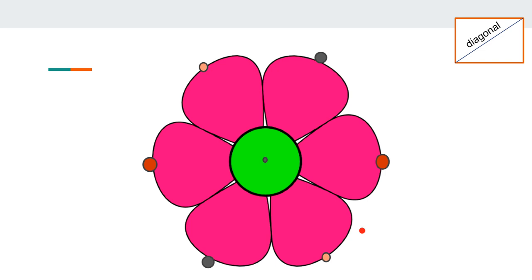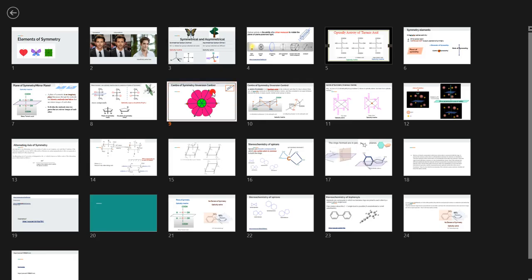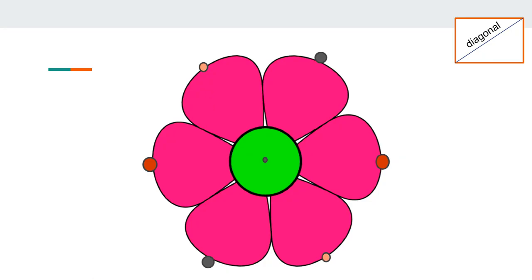Now just look at this. I've shown a diagram over here. Do you know what a diagonal is? I hope you know what a diagonal is. So this is a square and this is your diagonal, right? Now this is a flower. You can see the different spots and different colors.